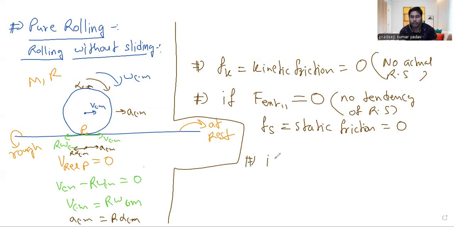But if F external parallel to the surface is not equal to zero, except for one case, there will be a tendency. What that exception is, I will discuss later in further discussion. But here, just forget about that special case. Just try to understand that if F external is not equal to zero, it will cause a tendency to slide parallel to the surface. Some tendency is present.